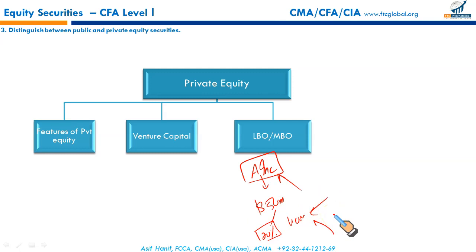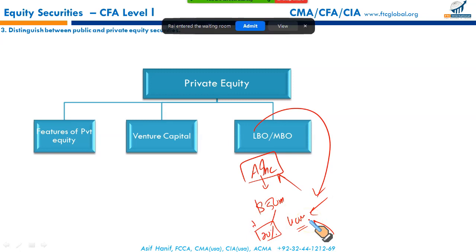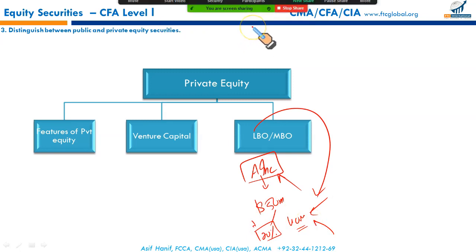So this is a buyout, but it's a leveraged one. Leveraged means the transaction has been funded through debt. It's called a leveraged buyout. The investor, me, buys all the firm's equity using some of my equity, but most of it has come from debt financing, leverage. So this is called a leveraged buyout.